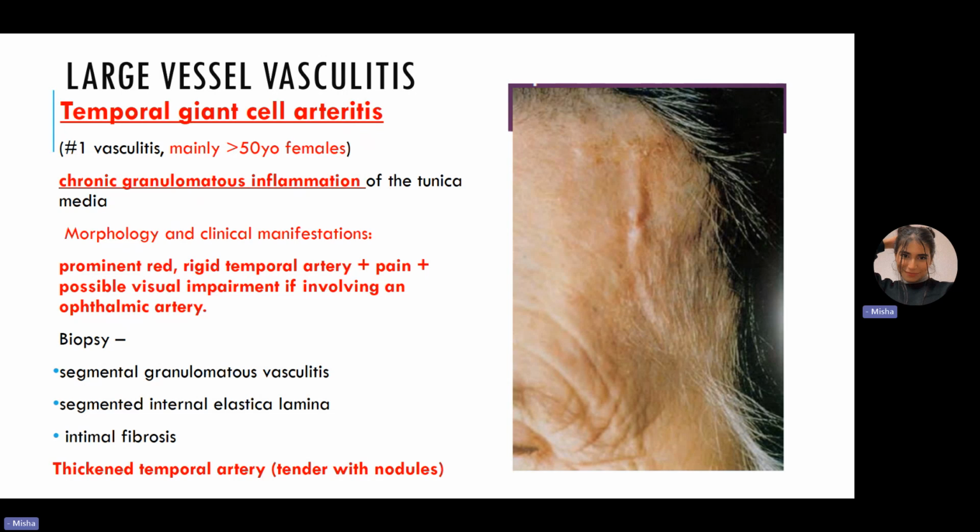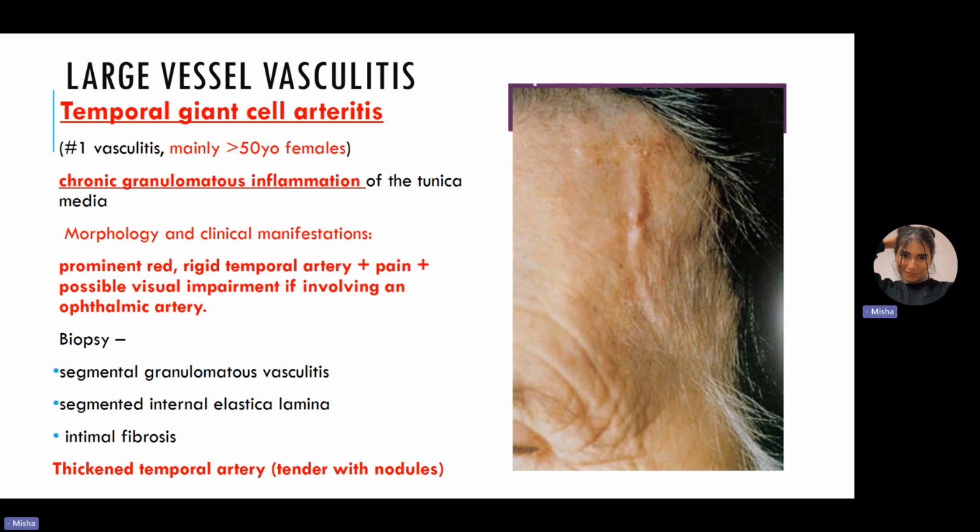Now, the second thing that we can see is the segmented internal elastic lamina, and it is due to the destruction. The third thing is intimal fibrosis, so we can see that there is lumen narrowing. Now, what can we see macroscopically? If a patient comes to you with a very thick temporal artery that is very tender, has nodules and is very stiff or rigid, this can be a sign of temporal giant cell arteritis.